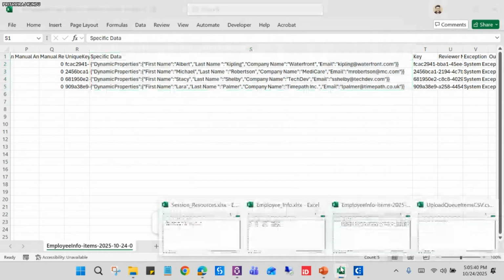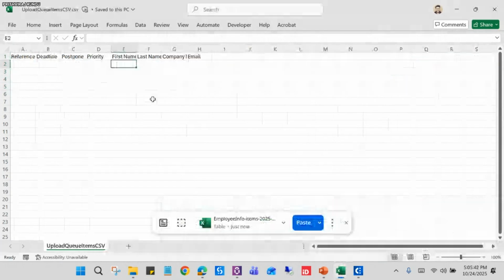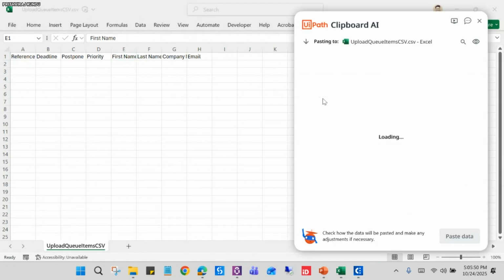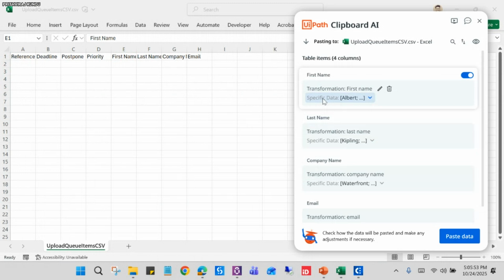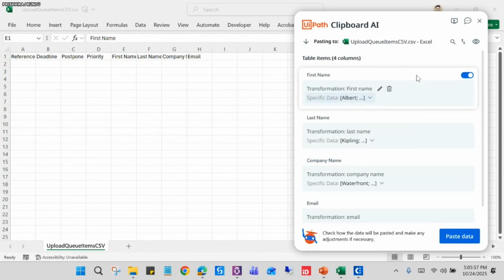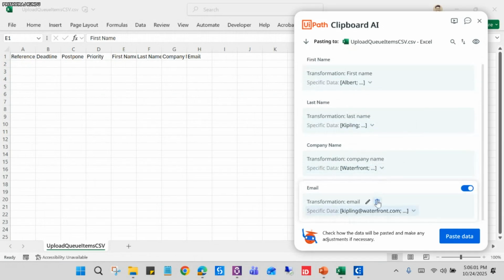If I go here in the data destination CSV, let me paste this and see how intelligently it can paste it here. You can see in the mapper it is matched: first name, last name, company name, and email.